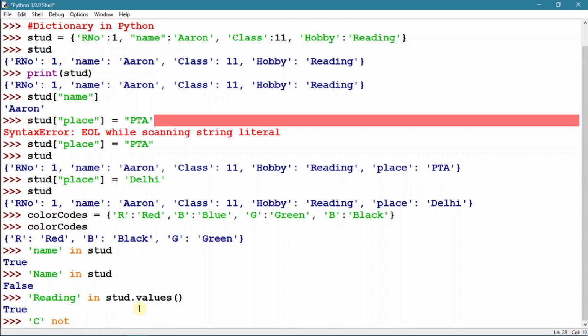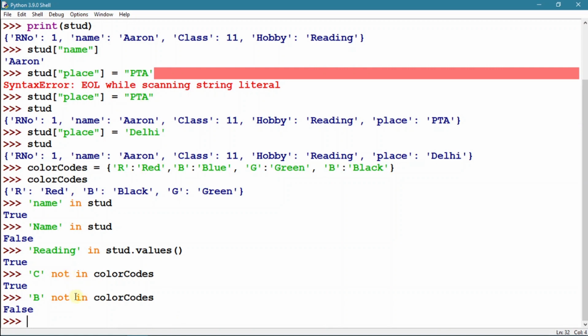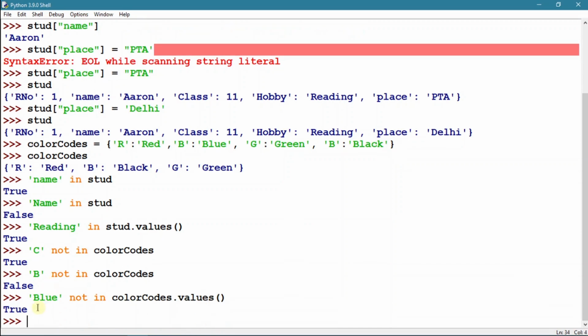The not in operator returns true if the key is not present in the dictionary. I am checking whether C is not in color codes. C is not present in the color codes as a key, so it will return true. If I am using B, B not in color codes, B is present in the dictionary, so it will return false. And to check for values, blue not in color codes dot values. The values function can be used to check for values. Blue not in color codes dot values returns true as it is not present as a value in the dictionary color codes.